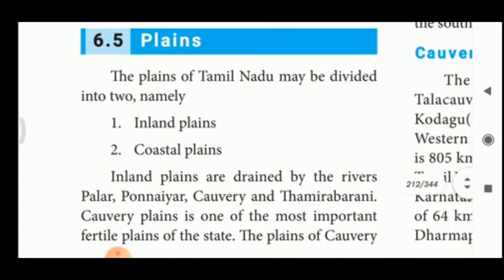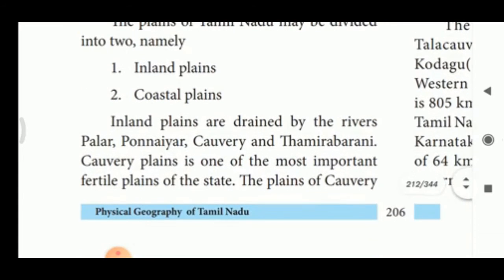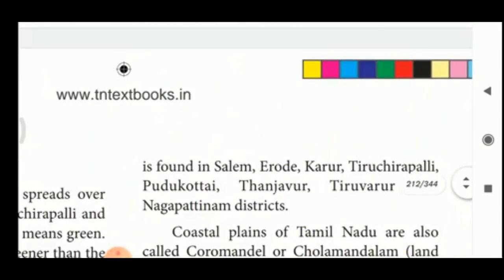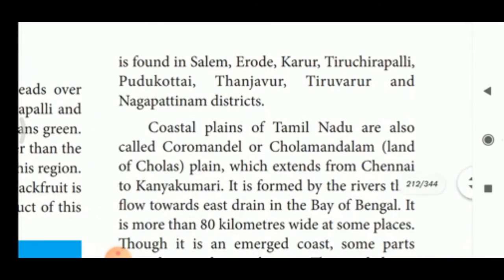Plains. The plains of Tamil Nadu may be divided into two: inland plains and coastal plains. Inland plains are drained by the rivers Palar, Ponnaiyar, Kaveri and Tamirabarani. Kaveri plain is one of the most important fertile plains in the state. So, which is one of the most fertile plains? Kaveri plain. The plains of Kaveri are found in Salem, Erode, Karur, Tiruchirappalli, Pudukkottai, Thanjavur, Thiruvarur and Nagapattinam.